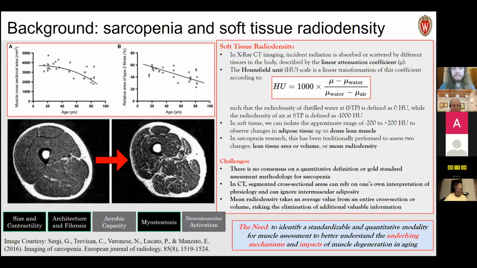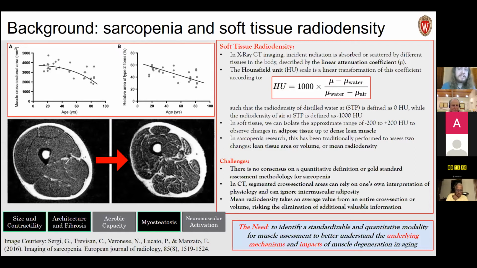So a little bit of background, right? We're all here because we intimately care about muscle and its relationship with health, right? In aging health, sarcopenia, a disease intimately tied with age, confers many changes in muscle size, contractility, architecture, fibrosis, aerobic capacity, myosteatosis, or the infiltration of adipose tissue into lean muscle, and changes in neuromuscular activation.